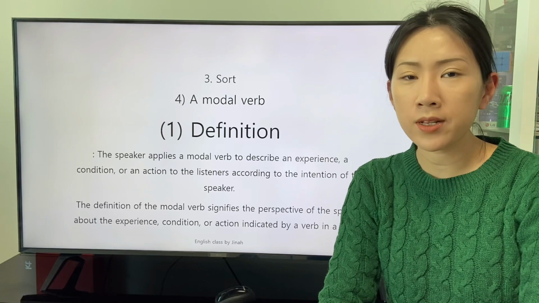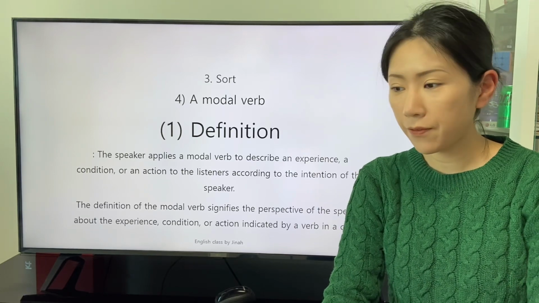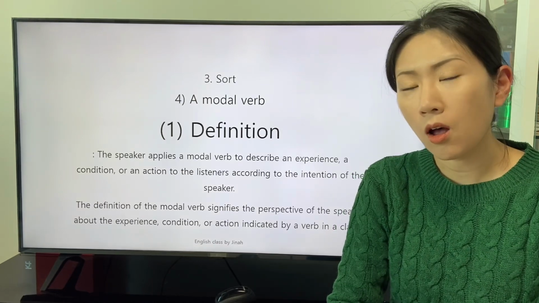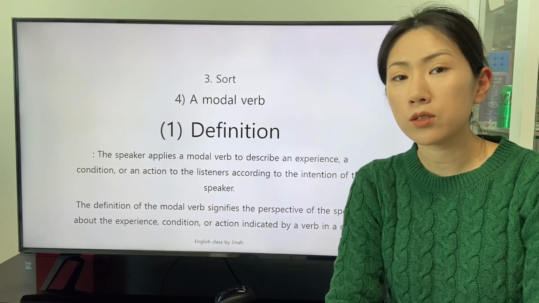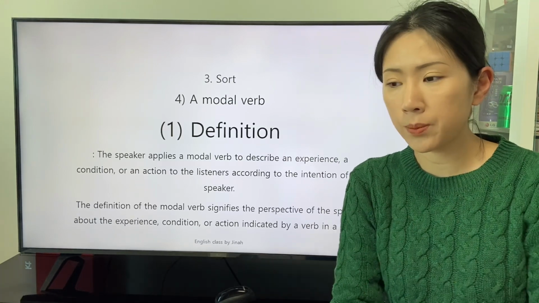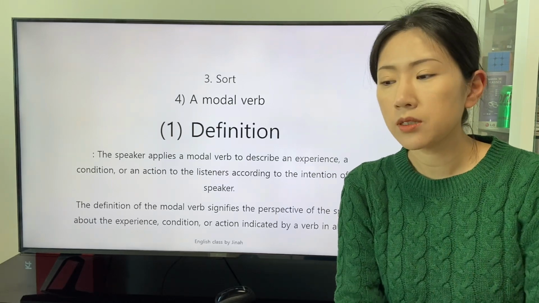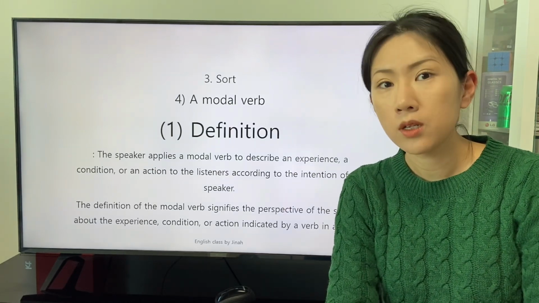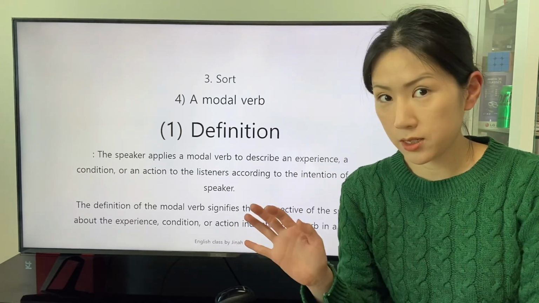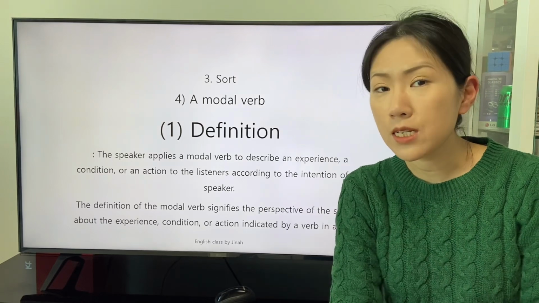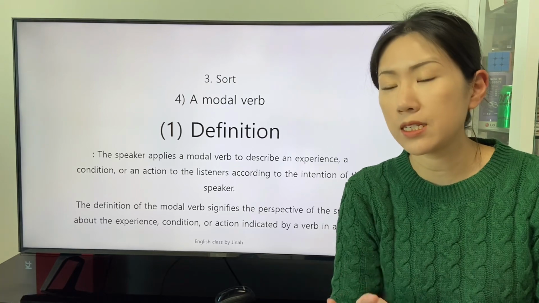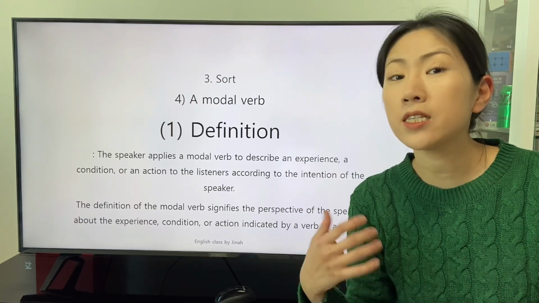Today, we will study the first third of the adverb. A modal verb is the first third of the adverb. The modal verb describes the definition of the verb. The verb describes the subject, and the modal verb describes the definition of the verb. So the modal verb describes the subject indirectly.